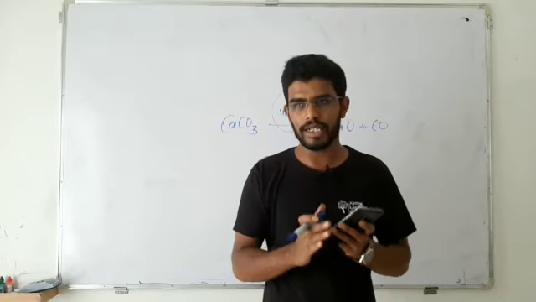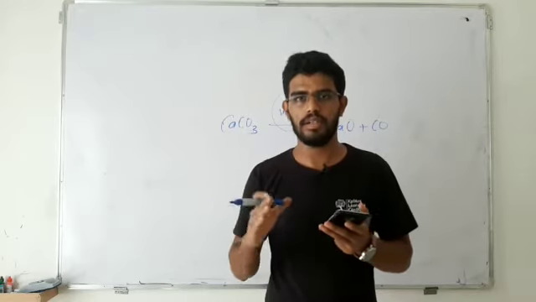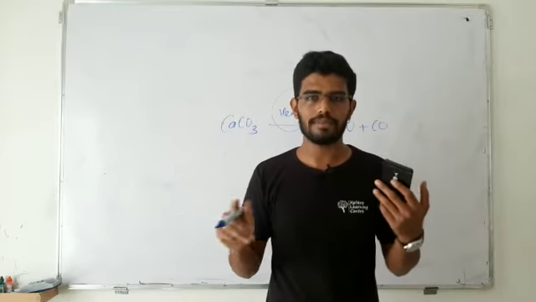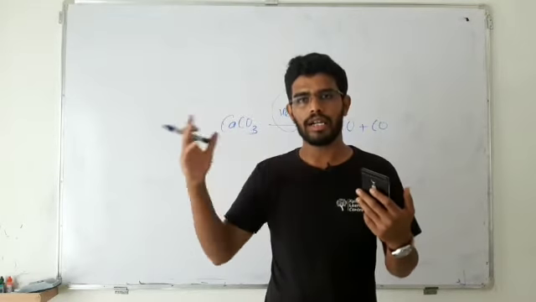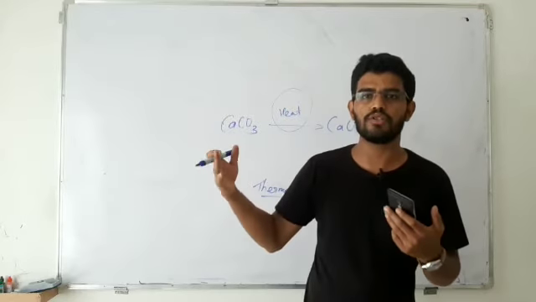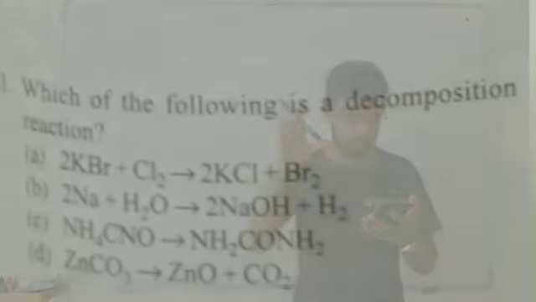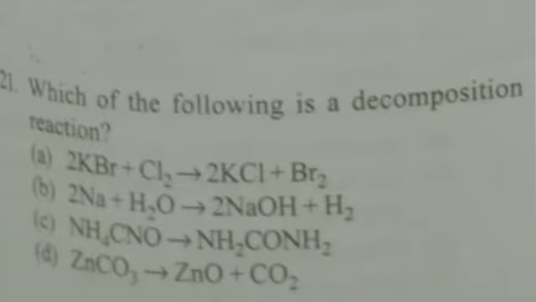You need to have one reactant that upon reaction gives you two or more products. On the left hand side there should be only one species, and on the right hand side two or more species. So option A and option B are definitely not decomposition reactions. It is clear just by looking.